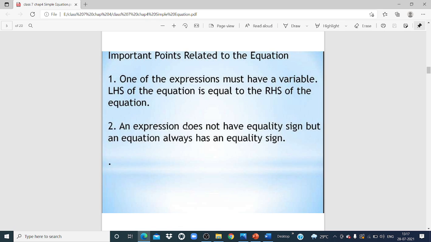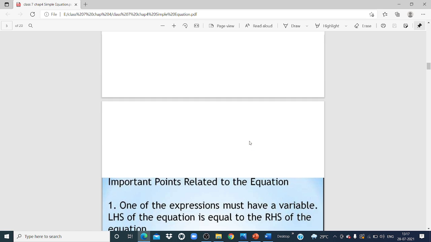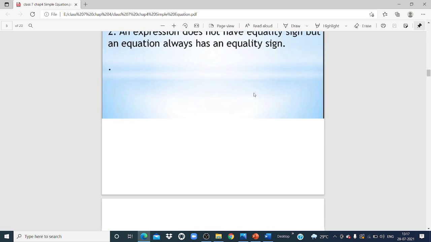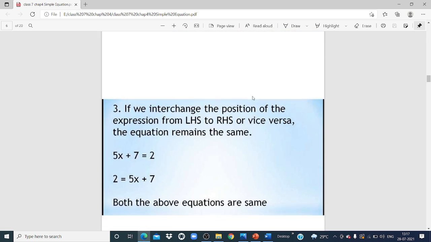Okay. Second point: an expression does not have an equality sign, but an equation always has an equality sign. Can you see? This is the expression. An expression doesn't have an equality sign. Equality sign means this, equal to, right? But an equation consists of an equality sign. Clear? Right.